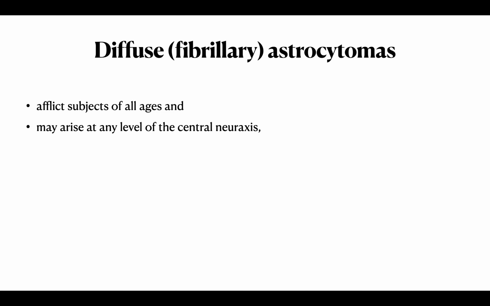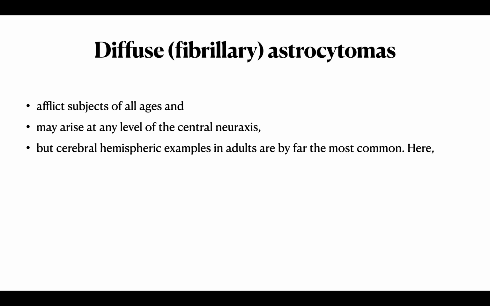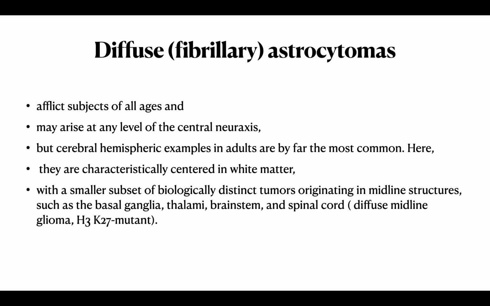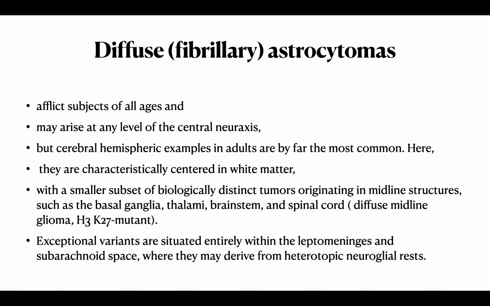Coming to the diffuse fibrillary astrocytoma, it afflicts subjects of all ages and may arise at any level of the central neuraxis, but the cerebral hemispheres are by far the most common. Here, the tumors are centered in the central white matter. There is a smaller subset of biologically distinct tumors originating in midline structures like the basal ganglia, thalamus, brainstem, and spinal cord, called the diffuse midline glioma, H3K27 mutant. Exceptional variants are situated entirely within the leptomeninges and the subarachnoid space, where they derive from heterotopic neuroglial rests.